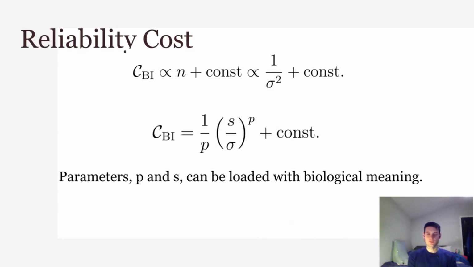This reliability cost can be made more versatile, fitting more actual biological relationships of putative reliability cost, by bringing in these hyperparameters p and s. They can be loaded with biological meaning. S can represent the scale of the energy cost of recruiting a particular vesicle and active zone. P, the polynomial relationship of recruiting n vesicles, active zones.